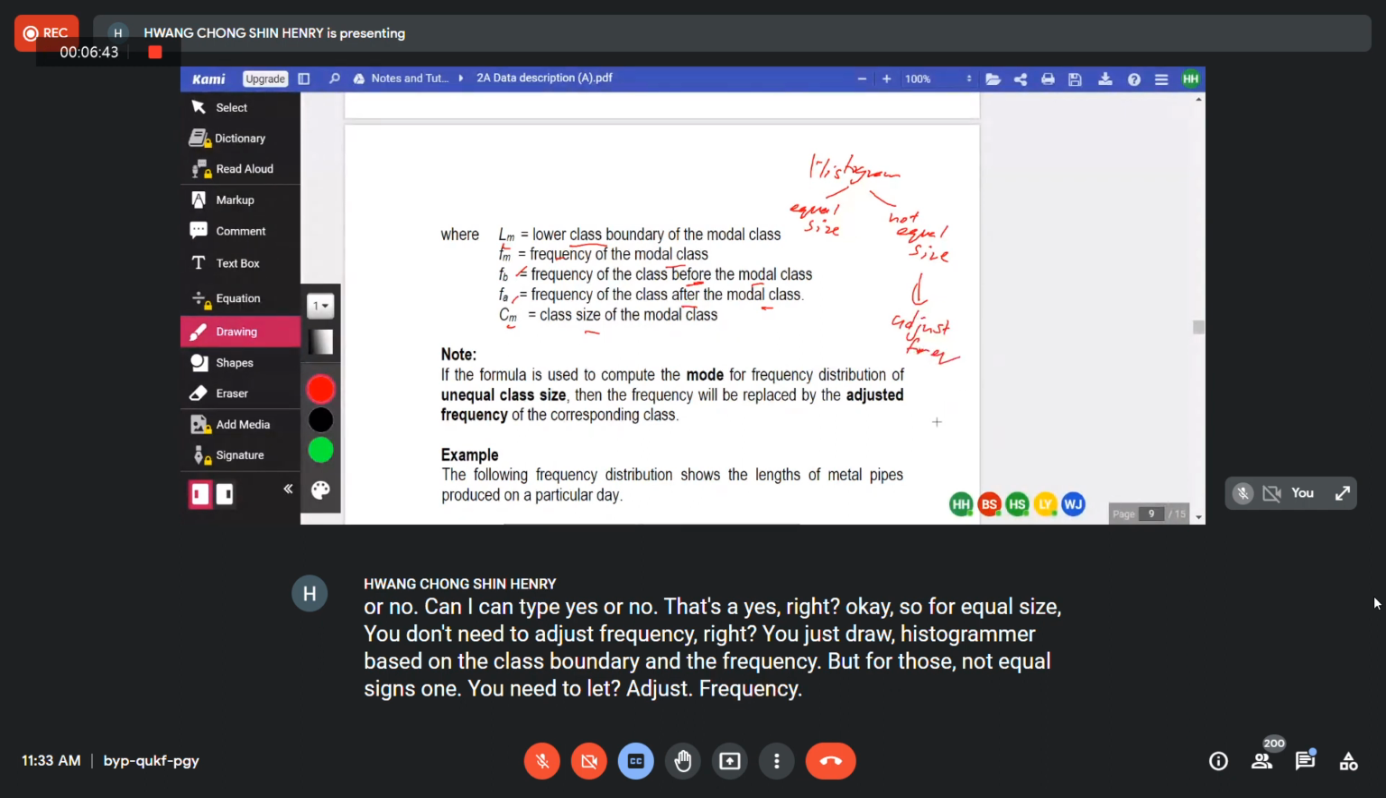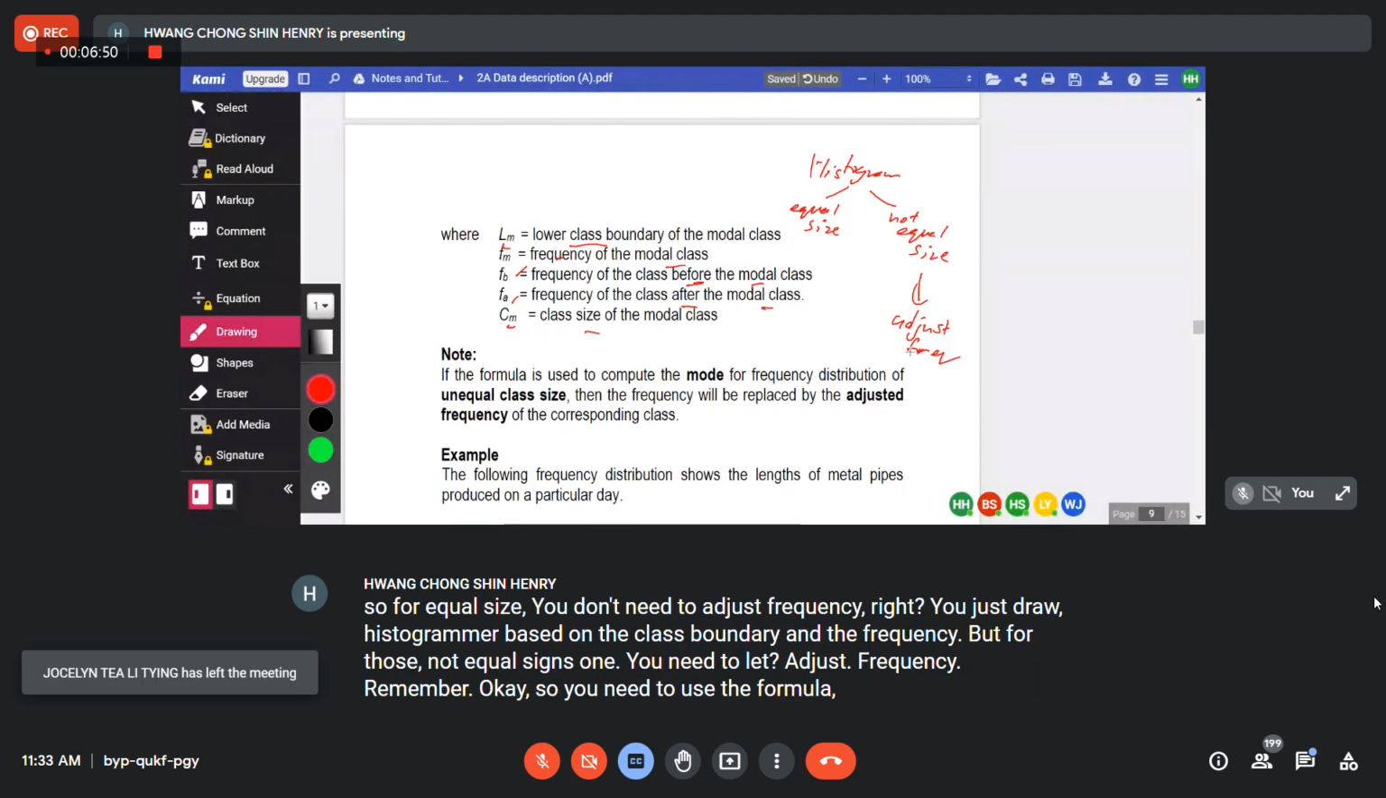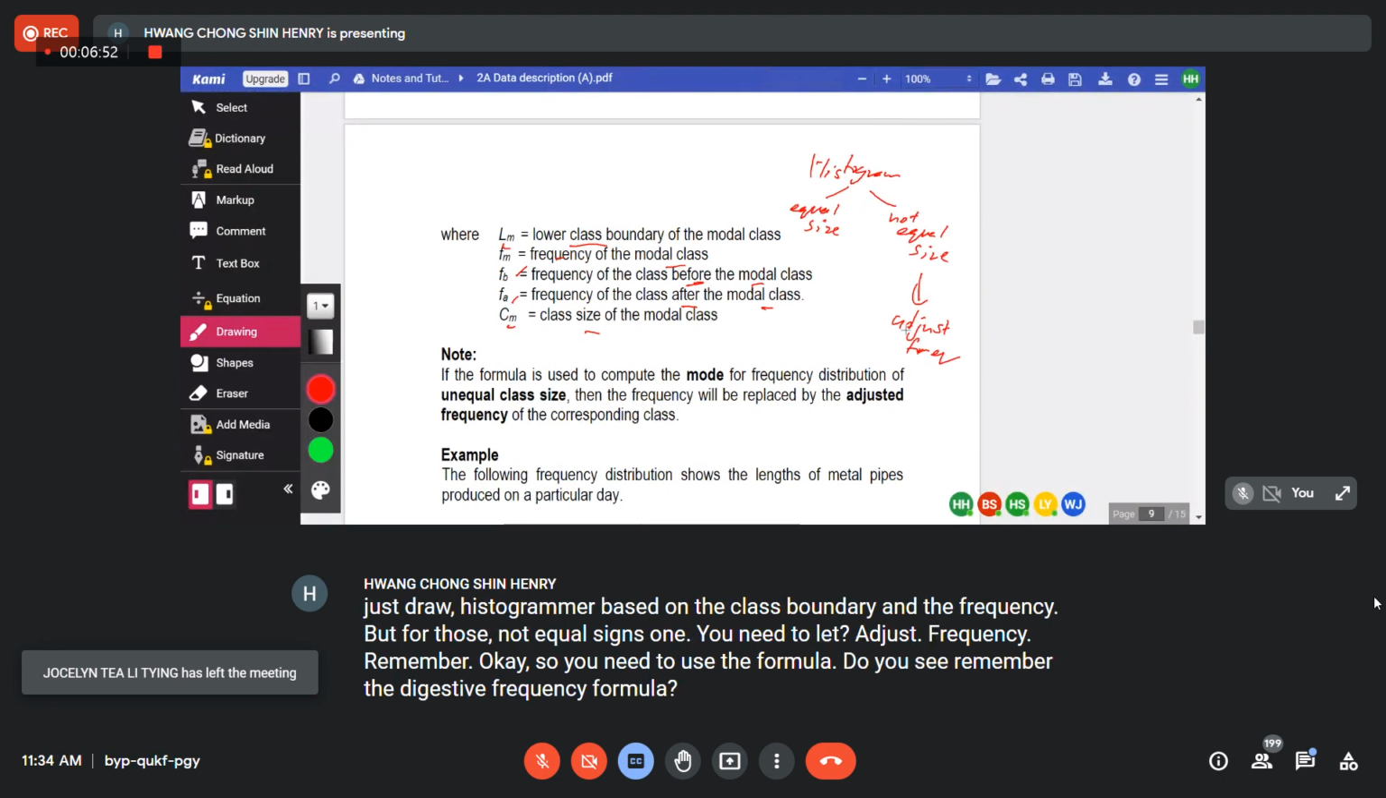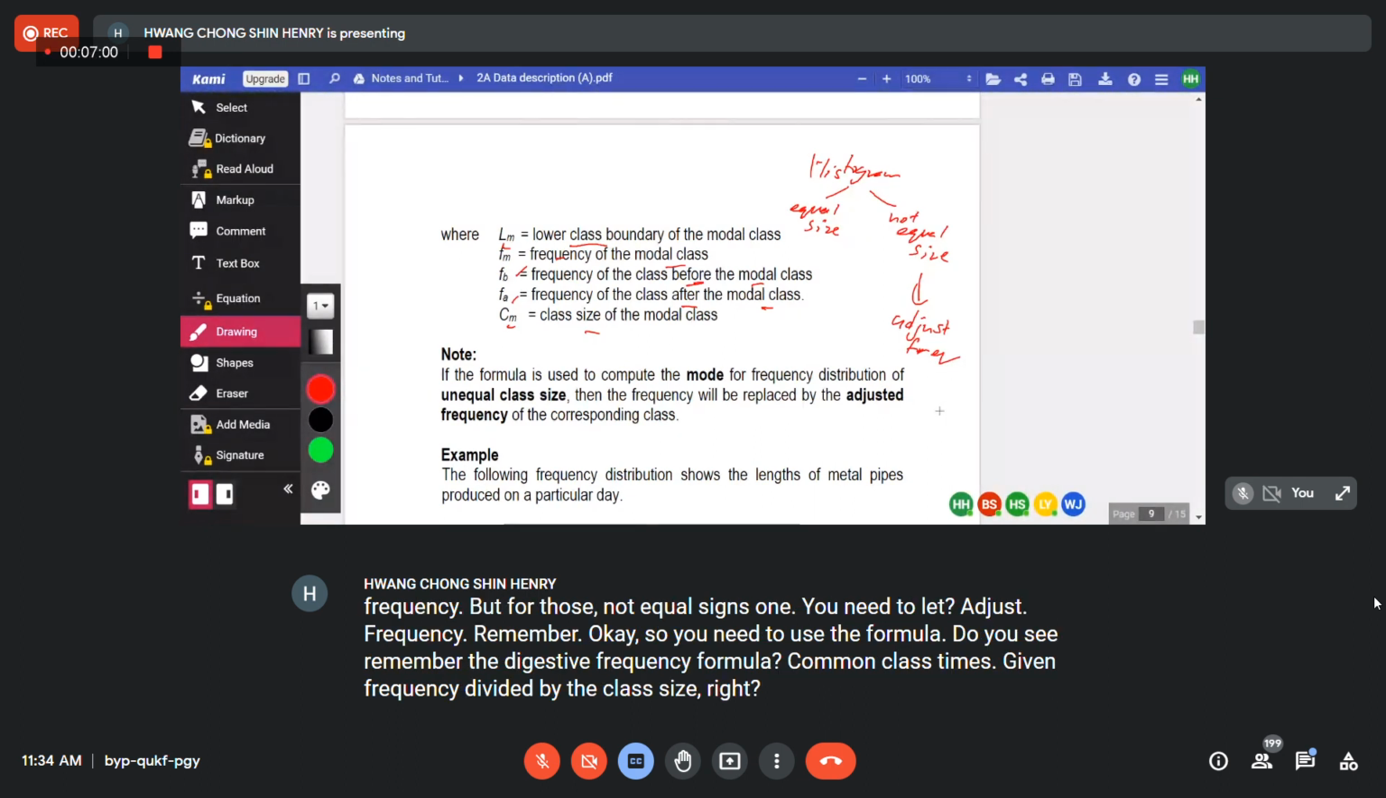Frequency. Remember? Okay, so you need to use the formula. Do you still remember the adjusted frequency formula? Common class times given frequency divided by the class size, right? Yeah. So when you use histogram